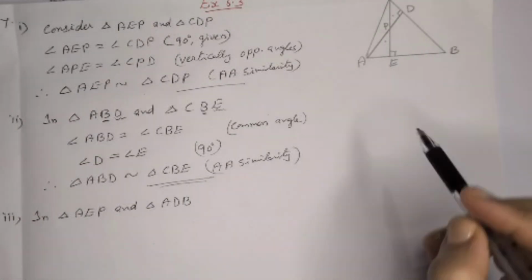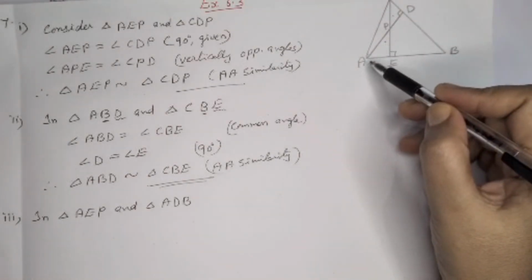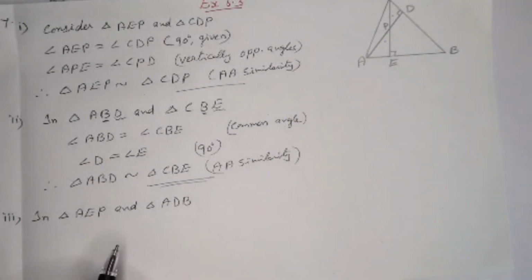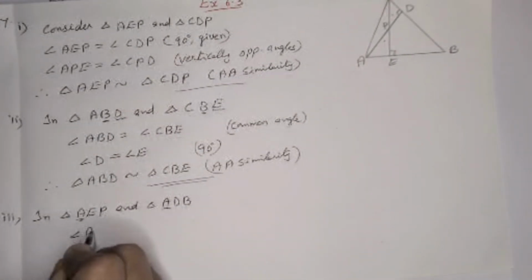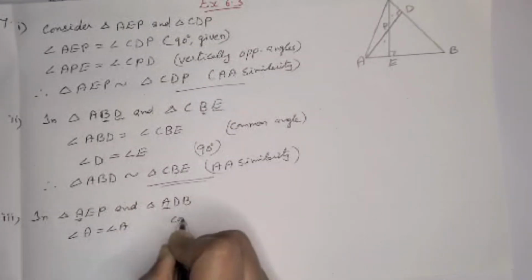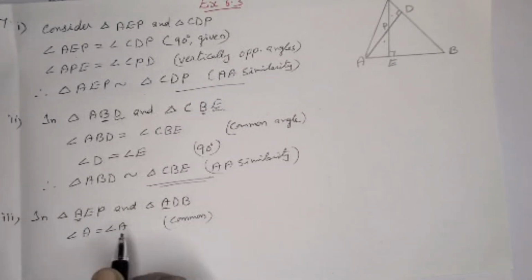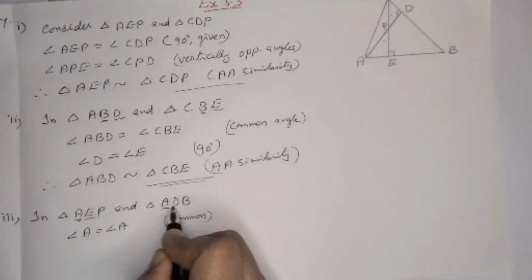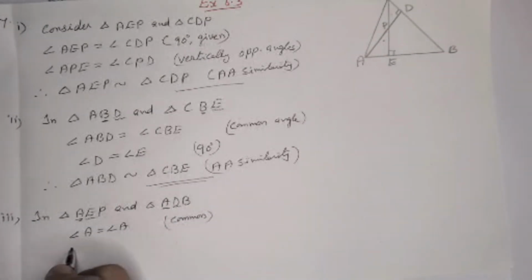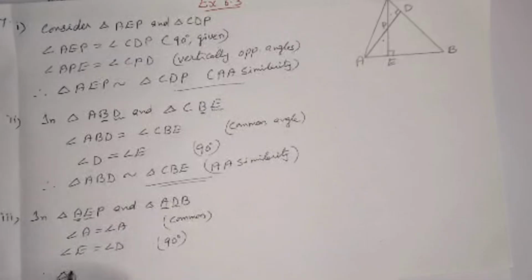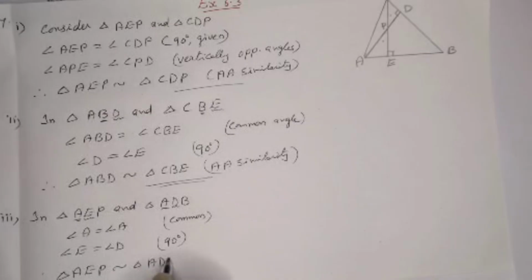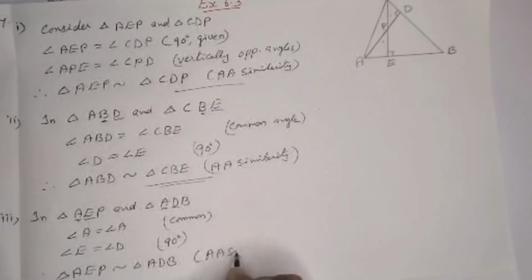Third part, consider triangle AEP and ADB. Here angle A is common. For the triangles, when we are considering, angle A is equal to angle A, that is the common angle. Then again angle E and angle D are 90 degrees. Angle E is equal to angle D, 90 degrees. So therefore we can write these two triangles, triangle AEP is similar to triangle ADB using AA similarity.